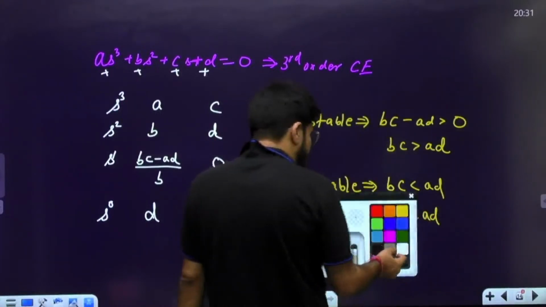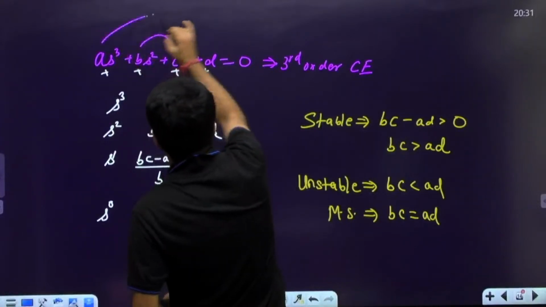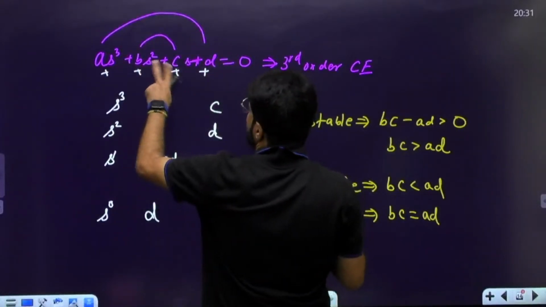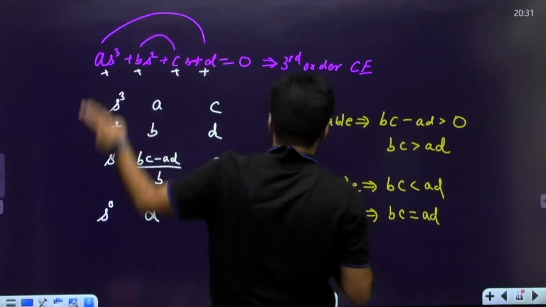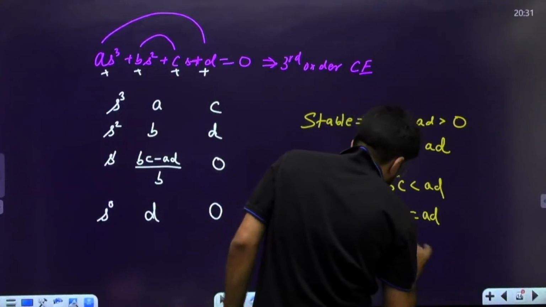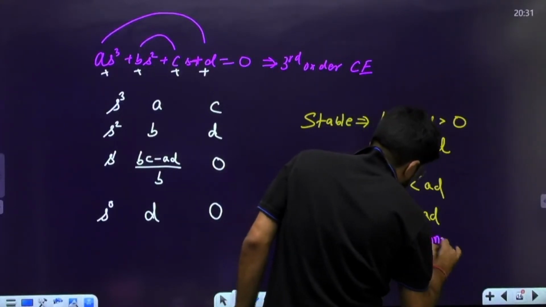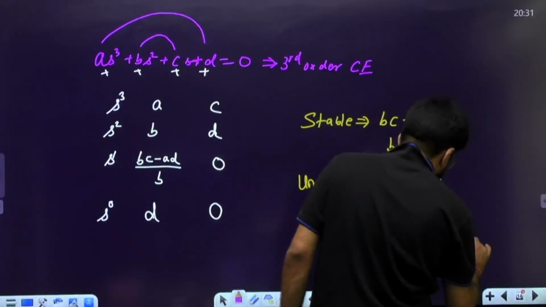Now how do we remember this BC equal to AD? B into C and A into D. BC means product of inner terms, and AD means product of outer terms. Inner terms means inner coefficients.